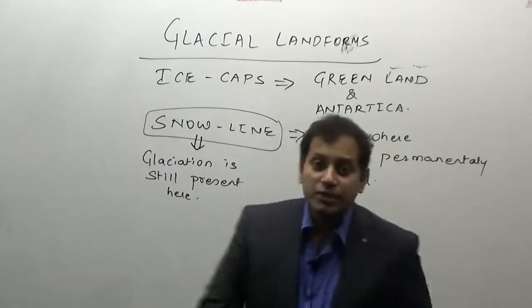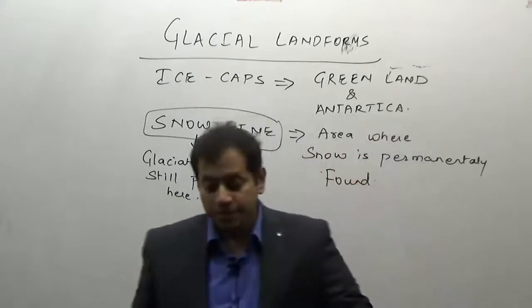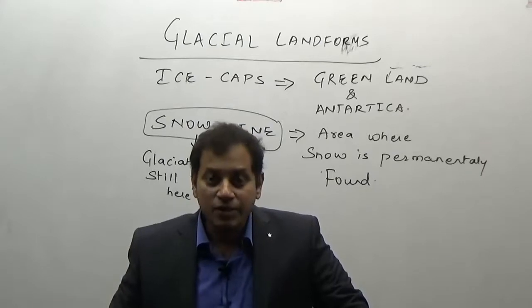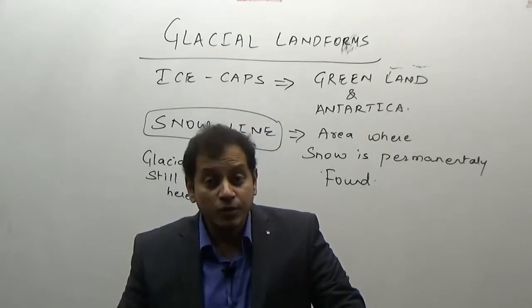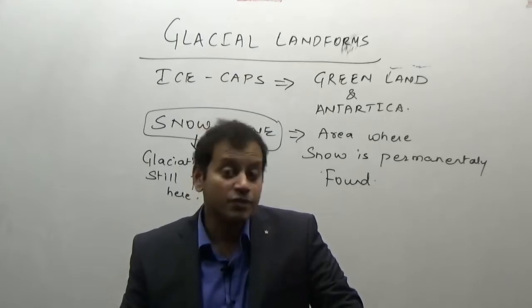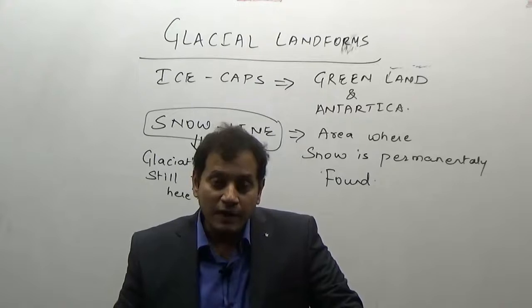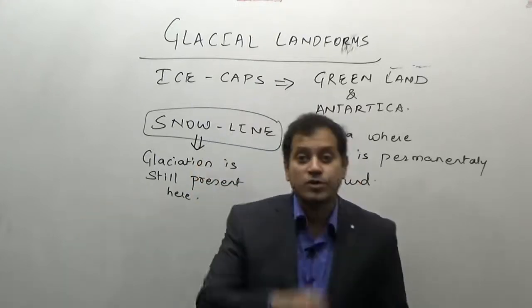Now, why are we studying this? Why are we discussing the snow line and the ice caps? Ice caps are the permafrost region. In the areas where the snow line is present, we experience glaciation. Now, why are we discussing this? We are discussing this to answer a specific question.